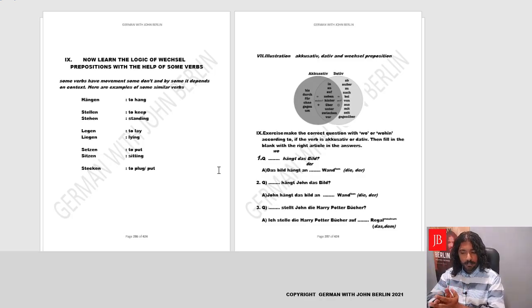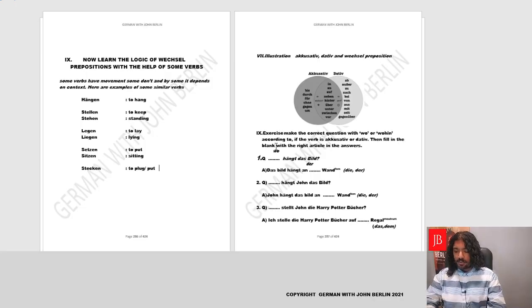Stellen, it's to keep. Or stehen is standing. To stand. To be standing. Legen is to lay. Liegen is to be lying. Setzen is to put. Sitzen is to be sitting. Stecken is to plug or to put in.